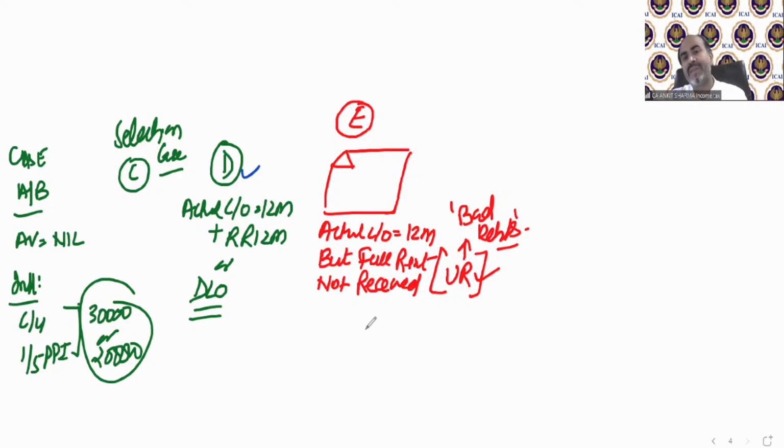We need to prove that there is some unrealized rent. What are the conditions? Those are written in the notes also. So if there is unrealized rent, then how do we need to solve it? We need to find the GAV. The GAV step 1 is the same as per case D. That means municipal value, fair rent, whichever is higher. There is no difference. Then step number 2 is also the same.